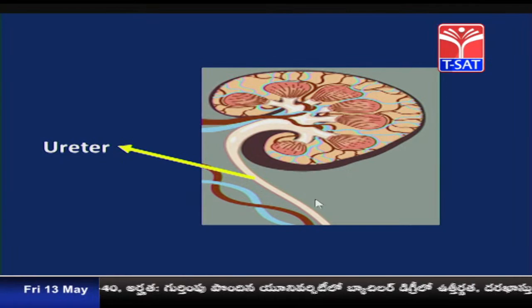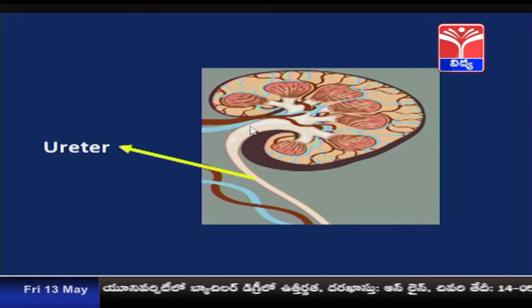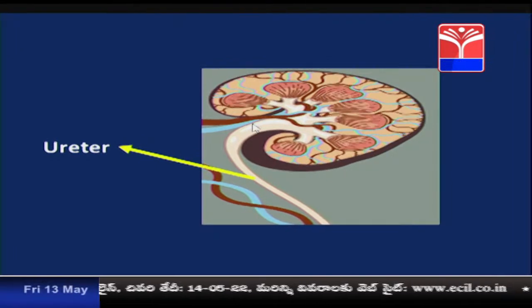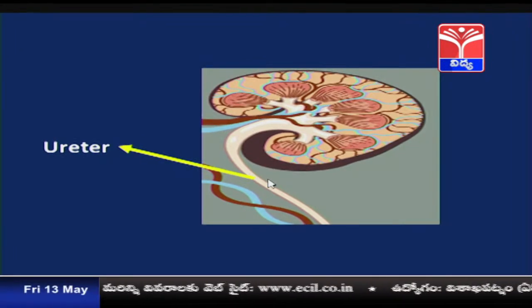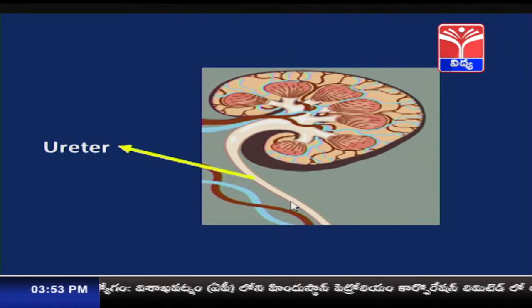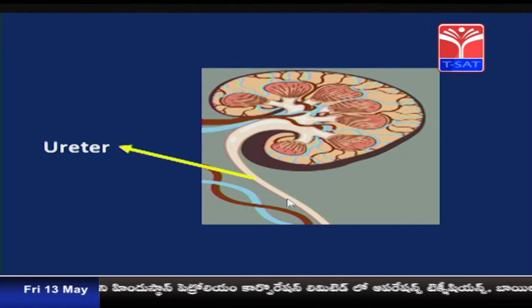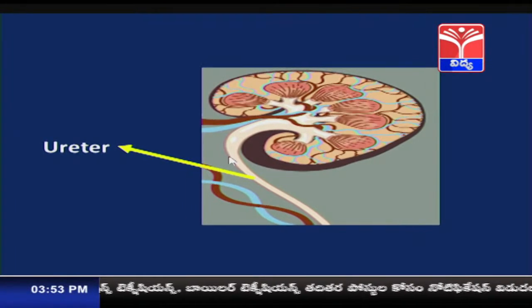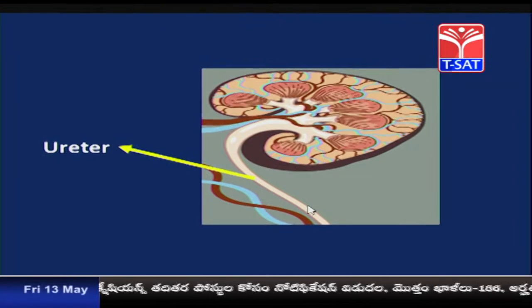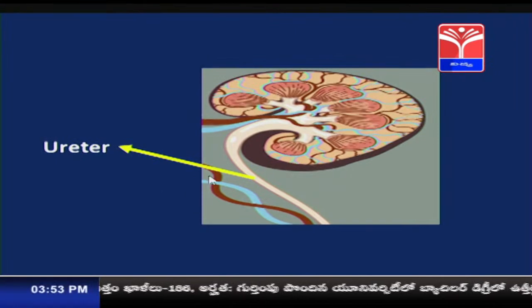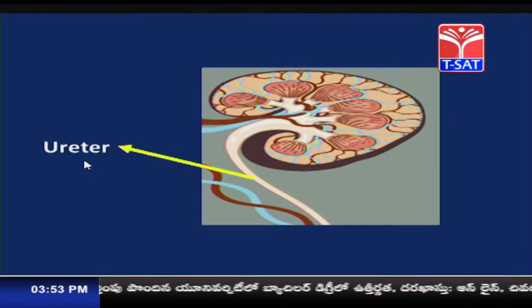One ureter originates from each kidney and comes out through the hilus. It is a long, slender, straight, narrow, distensible, muscular tubular structure, whitish in color, around 25 to 30 centimeters in length. It runs posteriorly or downwardly and is connected to the urinary bladder. This tubular structure is called the ureter.